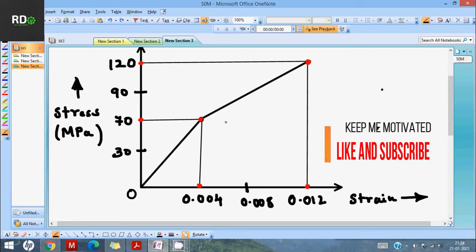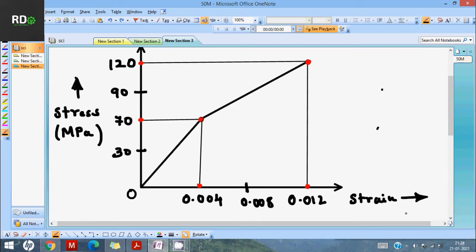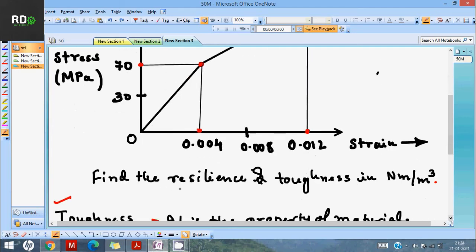You have to find the resilience first. The question asks to find the resilience and toughness, and you need the answer in Newton meter per meter cube.